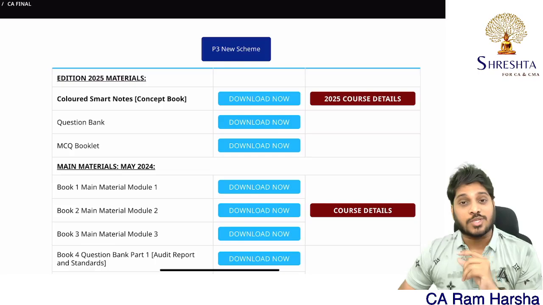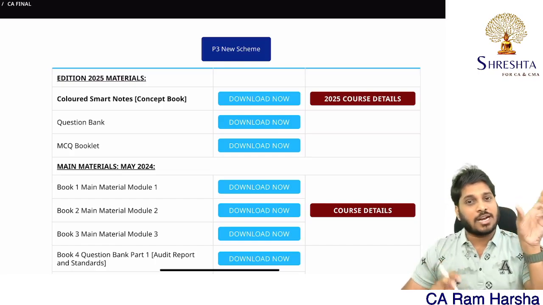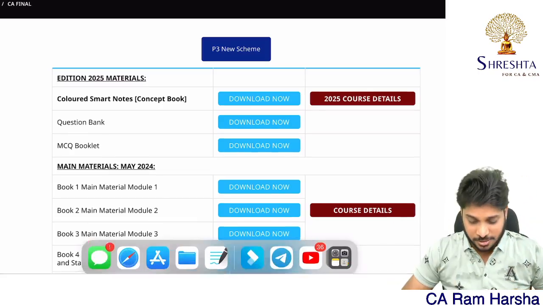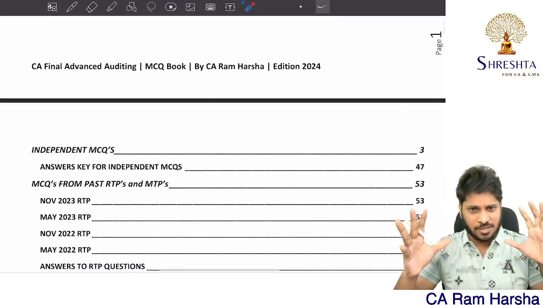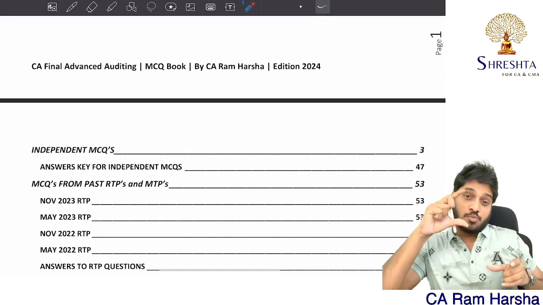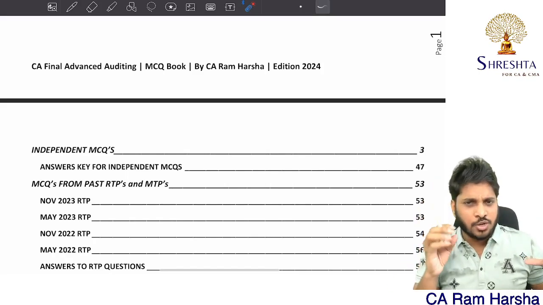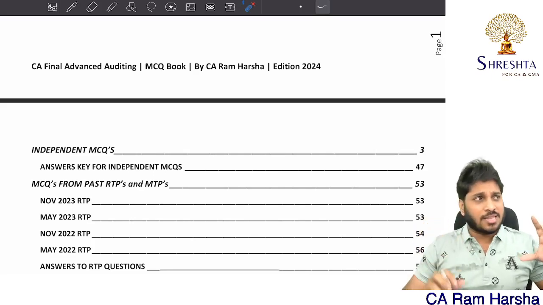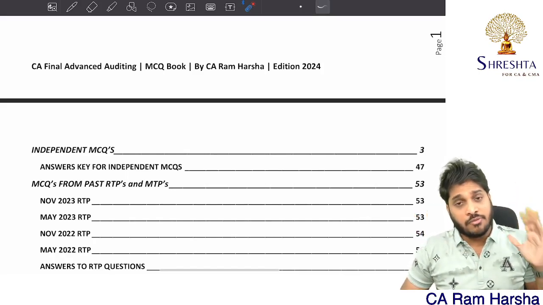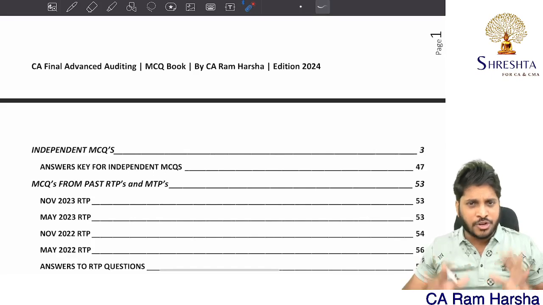Now, one more question from my existing students of the previous attempt or previous edition: sir, how is this material different from your Smart Notes previous version, the A5 book? By the way, this book is going to be A4 size, like the normal standard ICAI book. How is this different from my previous small notebook? There were some topics which I have added extra, especially in the audit report chapter. Except that, there are no drastic changes. If you already have my old Smart Notes and think it is sufficient, and honestly speaking it is very much sufficient from an exam point of view, there is no need to upgrade to this material.